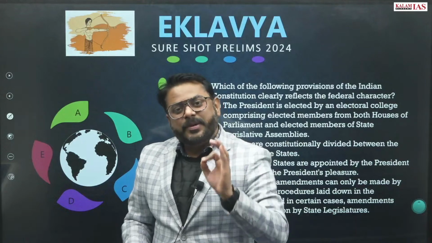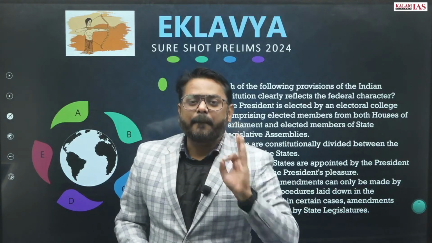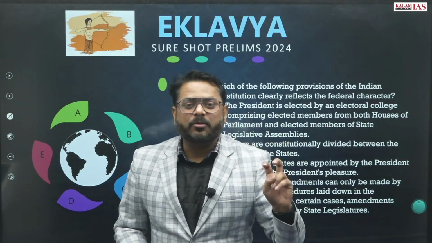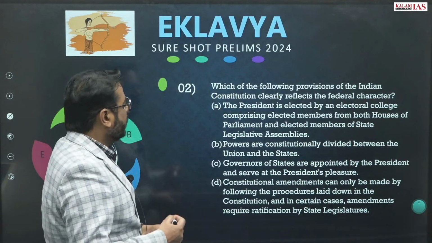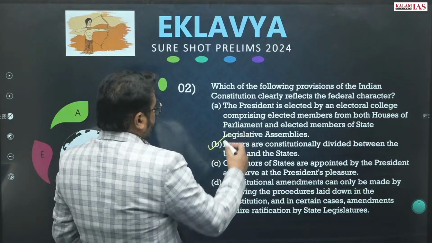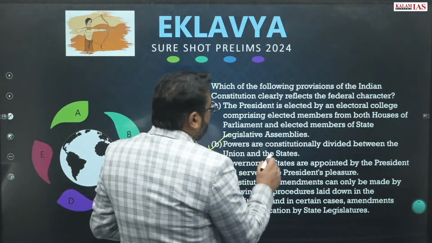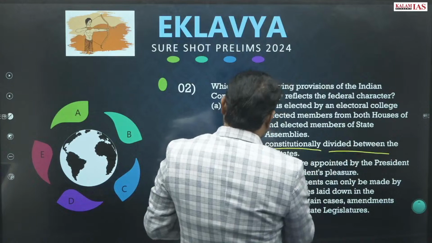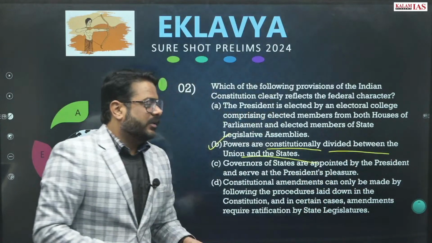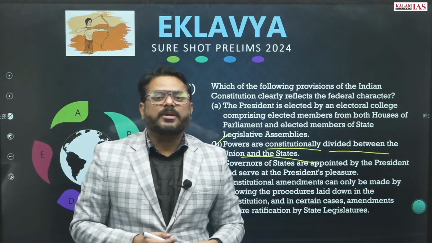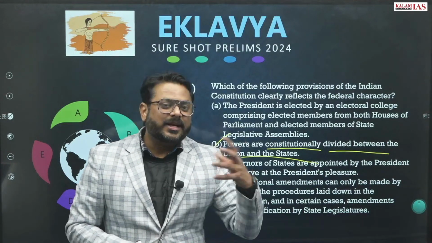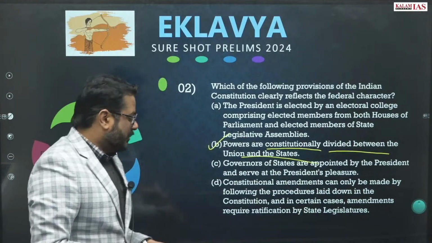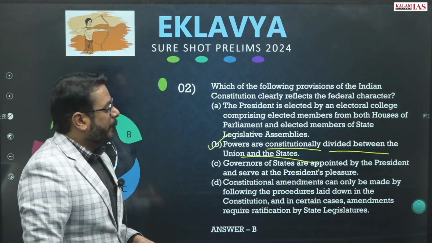This is the federal feature, and it is there in the second option, that powers are constitutionally divided between the union and the states, right? As you know, in the 7th schedule, the powers are divided between the union list, state list and the concurrent list. Answer will be B.